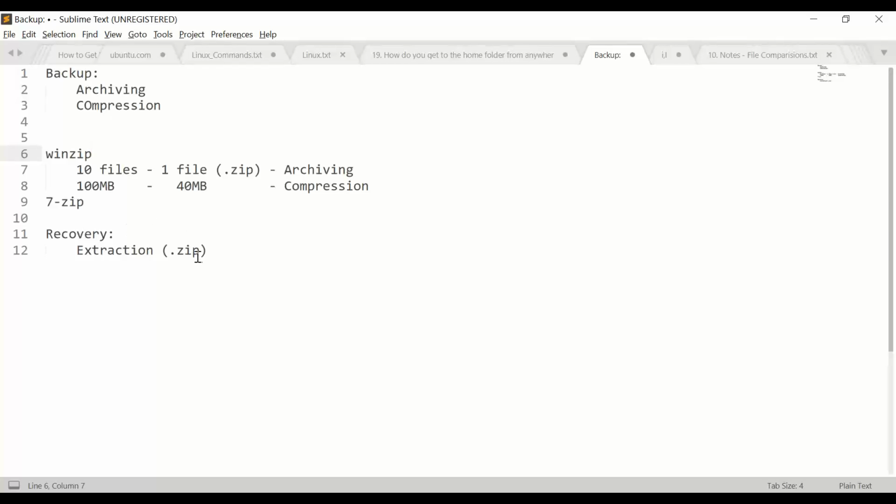And here on Windows, we see that zip is the best utility to perform all these activities. But on the Linux system, what are the default utilities? We have so many third-party utilities, but what are the default utilities that we can use to perform archiving, compression, and extraction? Yeah, that's all for this section. In the next section, we will see a demonstration of archiving, compression, and extraction on the Linux system.